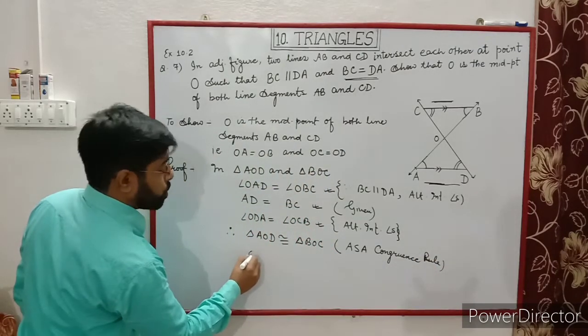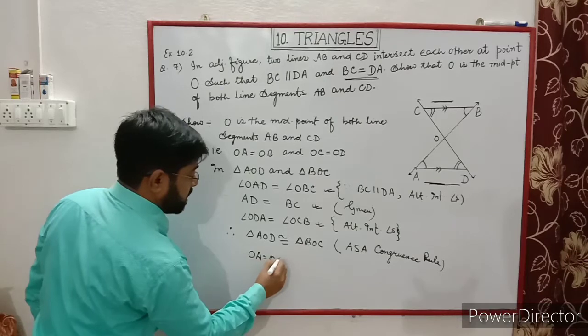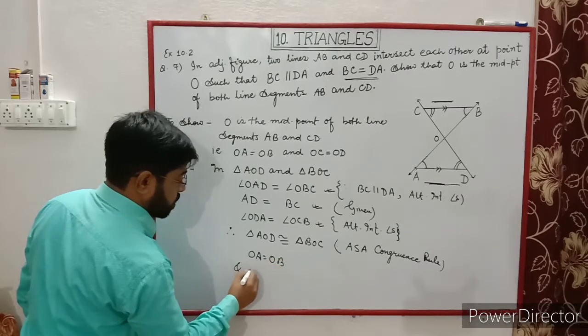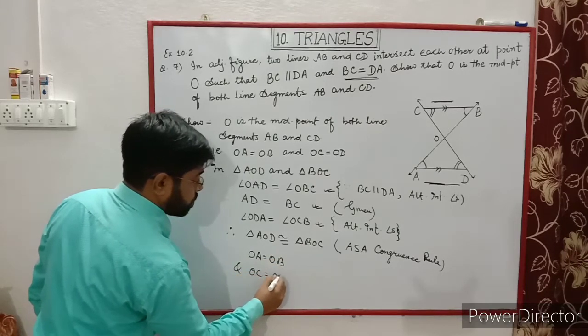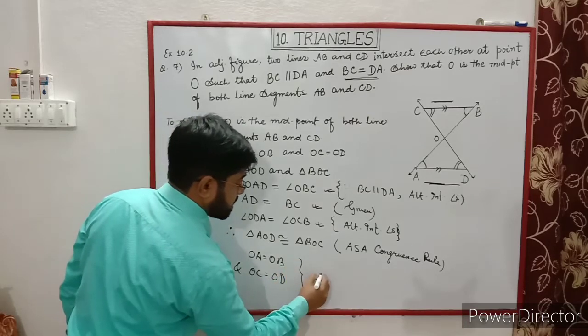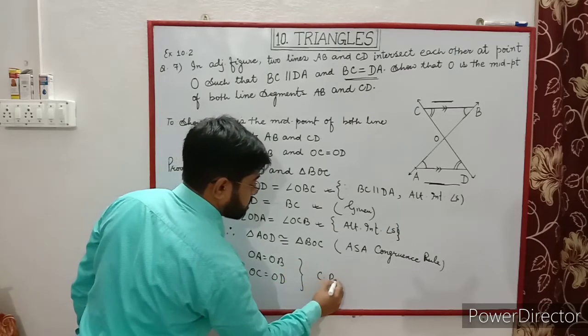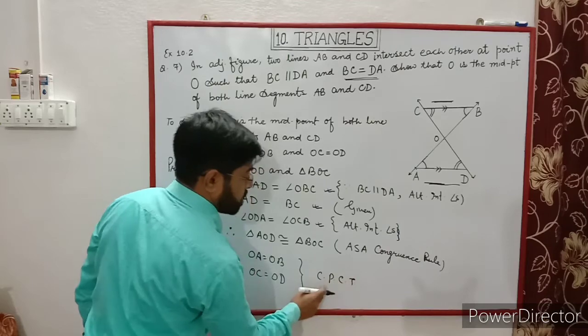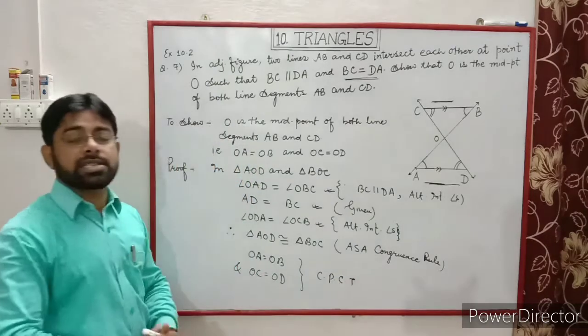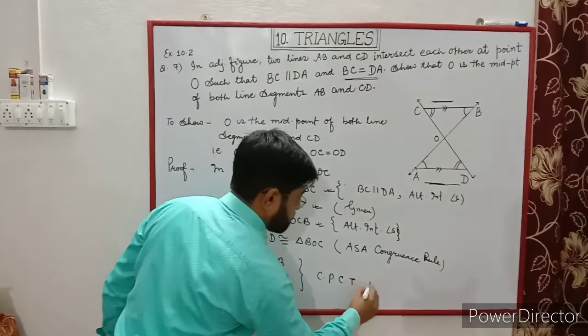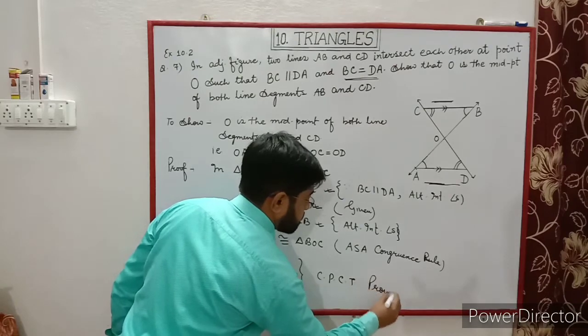Now OA is equal to OB and OC is equal to OD by CPCT, corresponding parts of congruent triangles are equal. Proved.